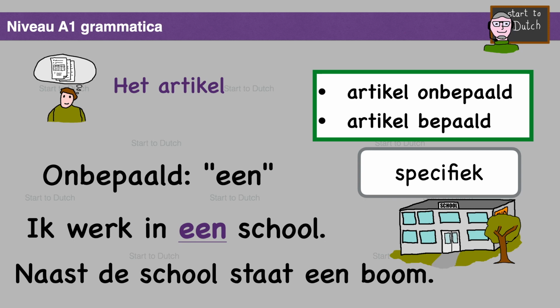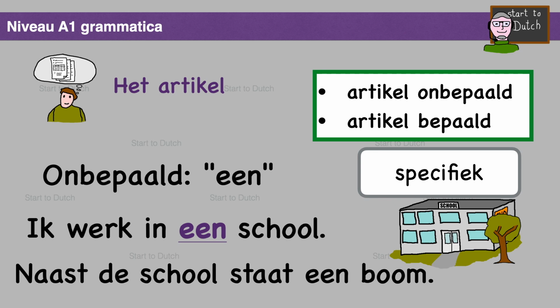Naast de school staat een boom. There's a tree next to the school. Indefinite article with boom. In this sentence, I have no specific information about the tree here. The listener does not yet know which tree I'm talking about. However, the school is definite here.